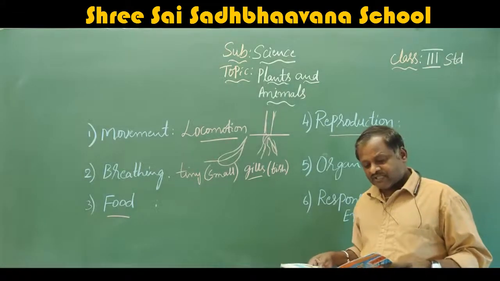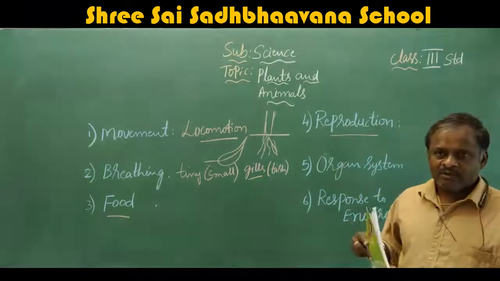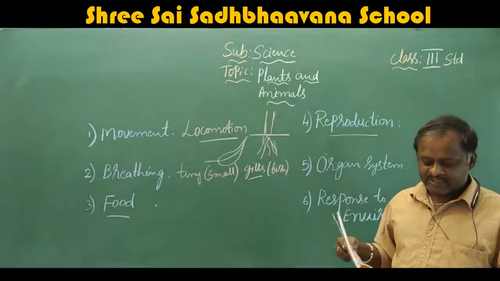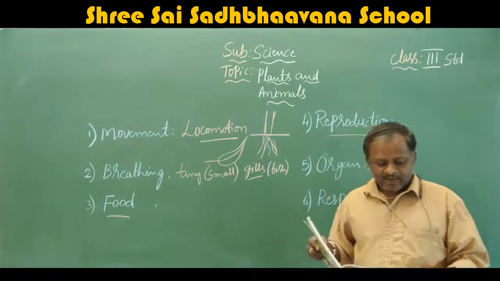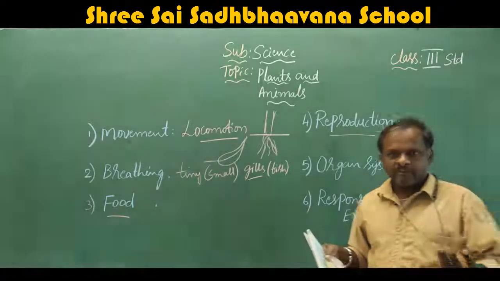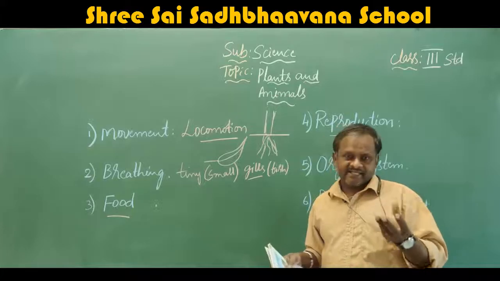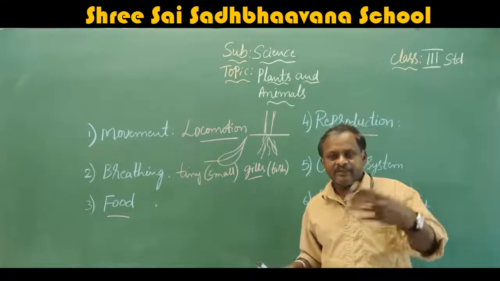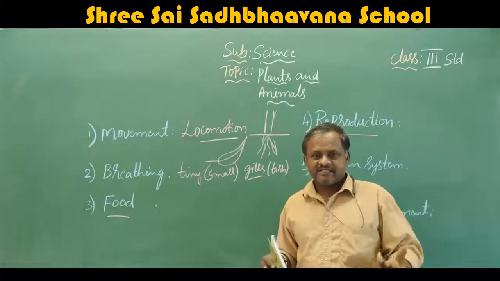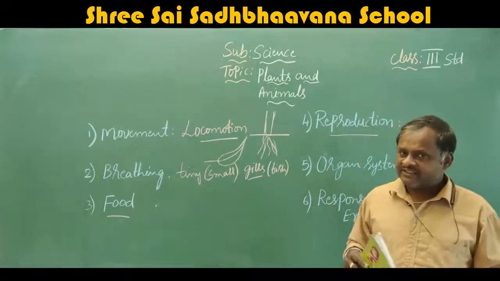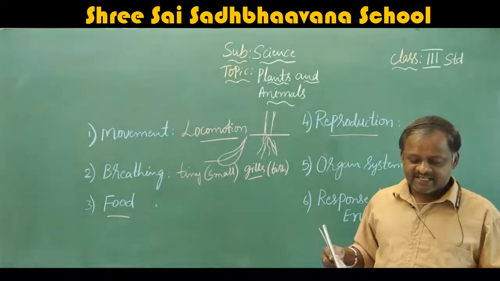How the animals produce their own kind by either giving birth to their young ones. That means tiger gives birth to cubs, and dog gives birth to puppies, like that. They give birth to their young ones and some lay eggs. That means by the eggs they reproduce their young ones. For example, hen, snake, fishes. Hens and snake lay eggs.